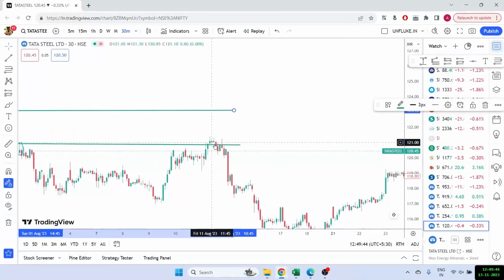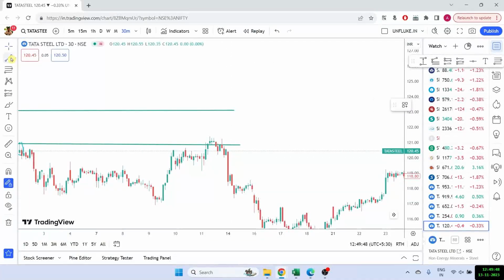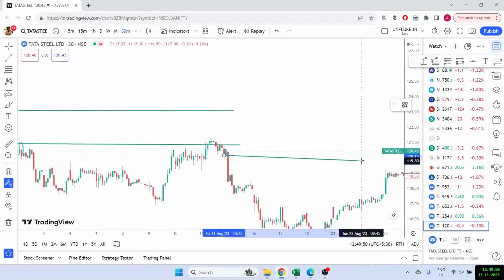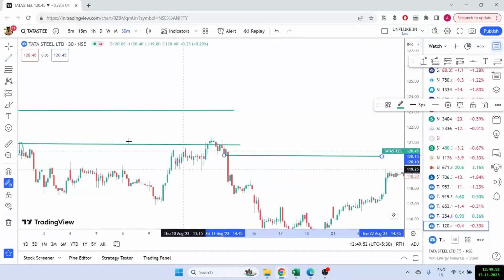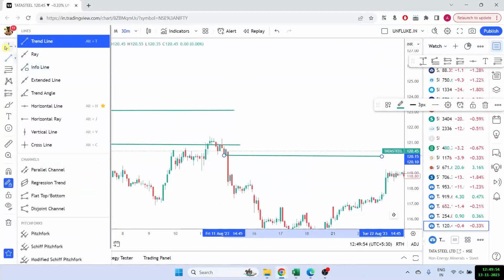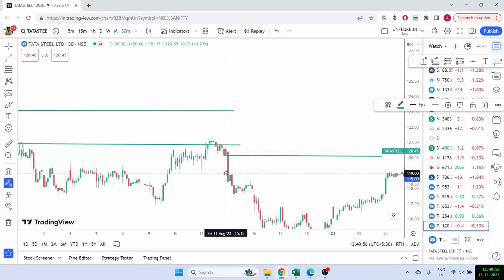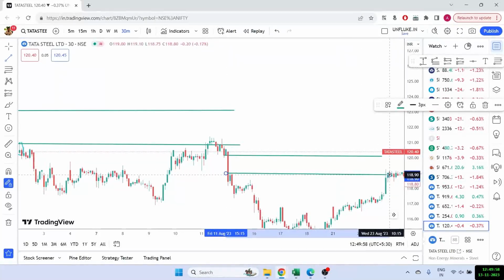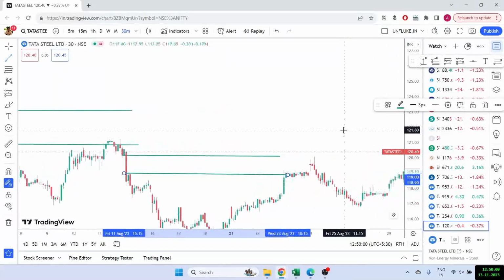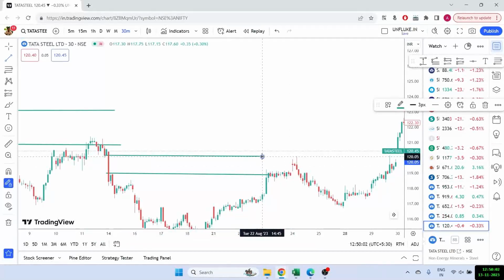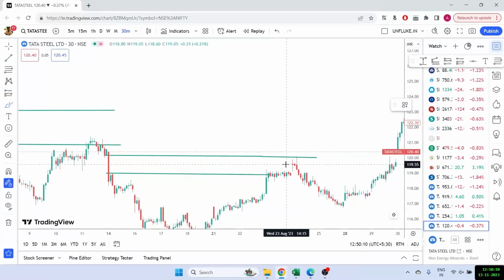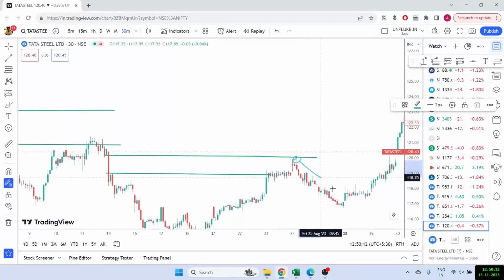Similarly, we can see another fair value candle being formed here. We have another big red candle. So again, I can mark the low of the previous candle, and I can mark the high of the next candle. So this becomes my fair value space. And again, you will see that once the market came into this zone, it started to come down right from the zone again. It touched that level and came down again.